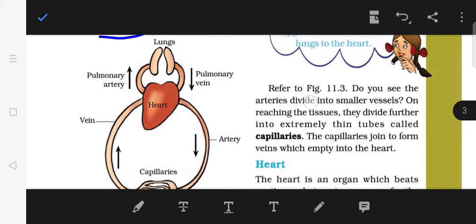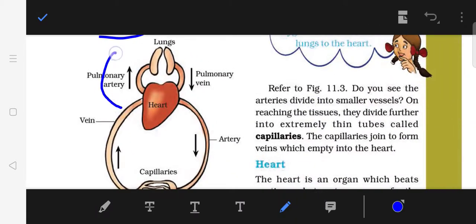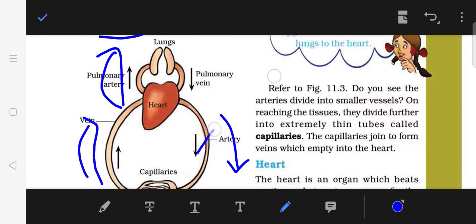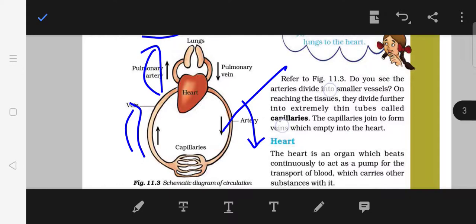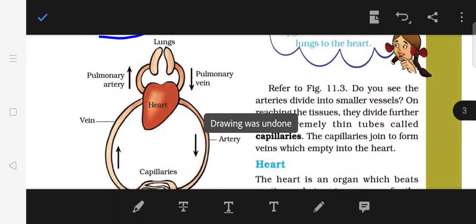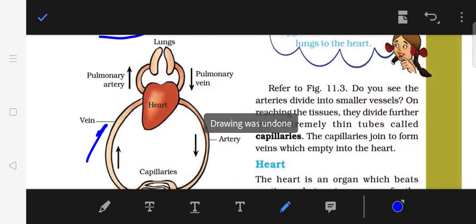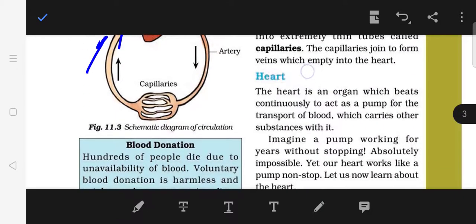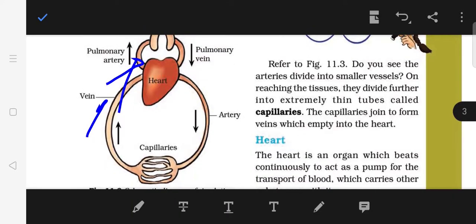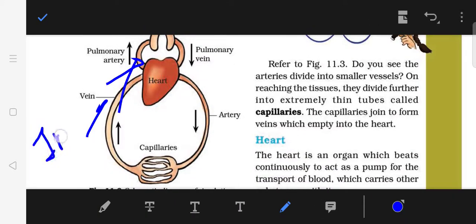From the heart, arteries take up the material, okay, and do a complete circle. After that, veins take the things from capillaries and from here back to the heart. So this is the function which is going on in a circle. That is why it is called our circulatory system. So you will have to write this diagram as important and practice it also. This diagram has been asked so many times, children.